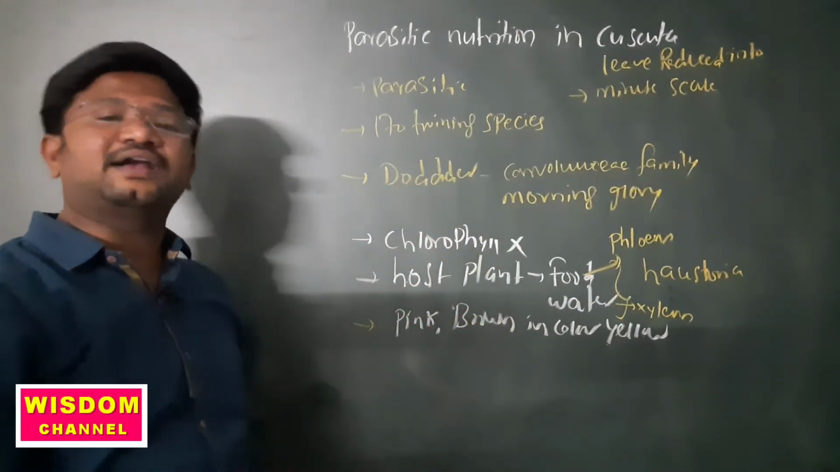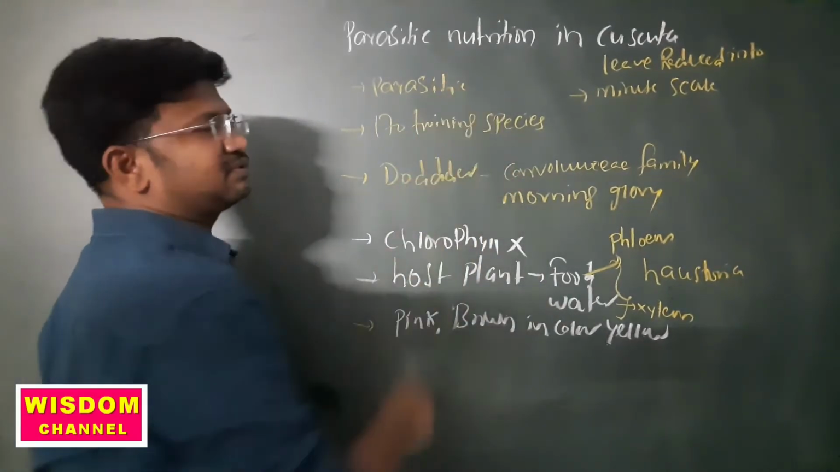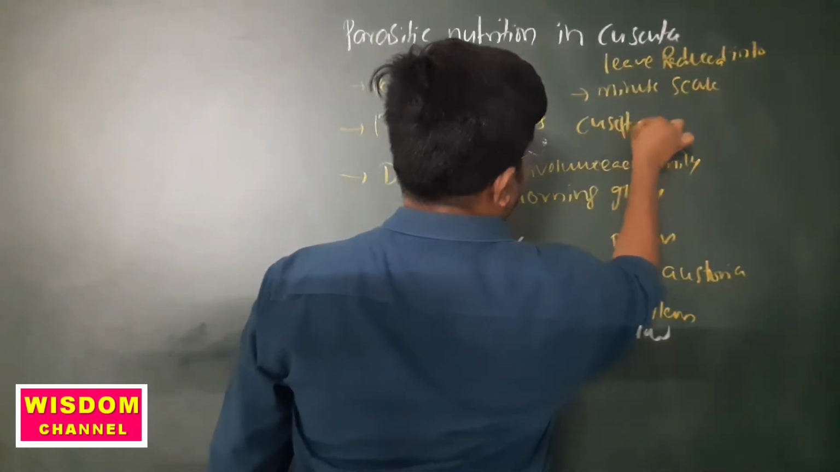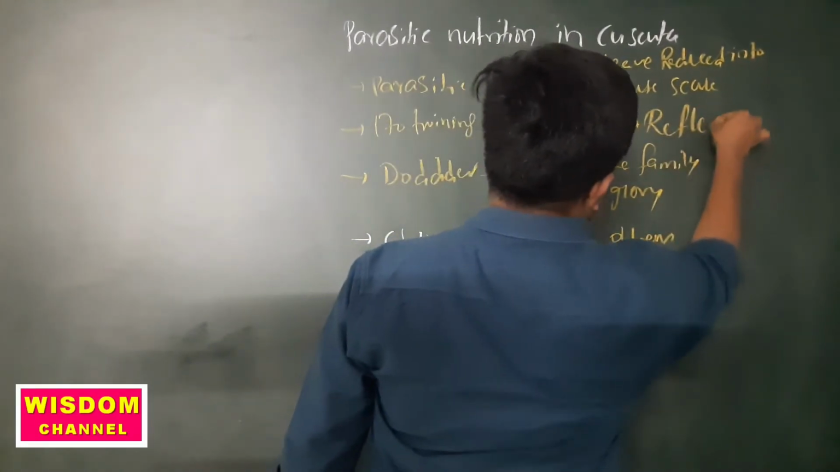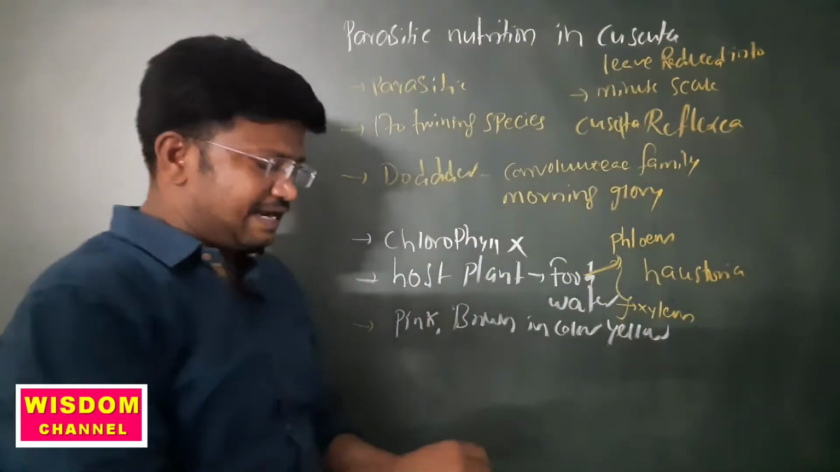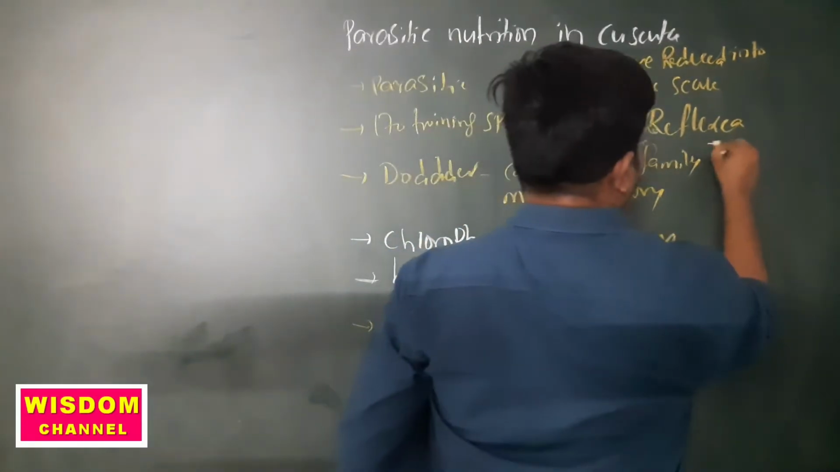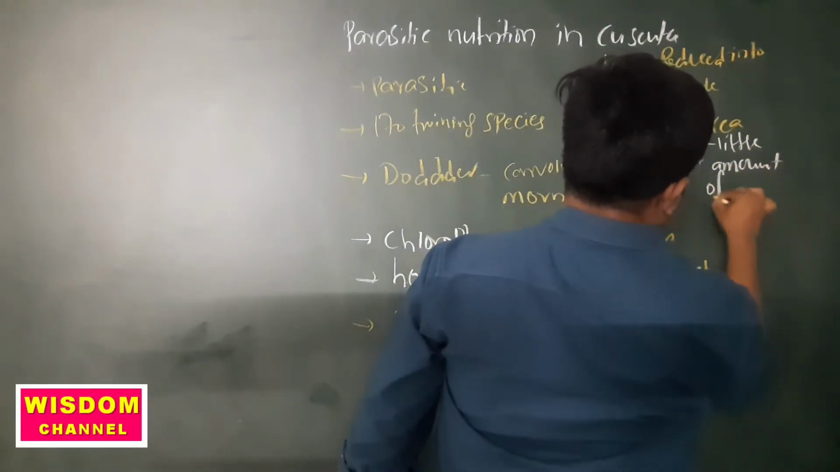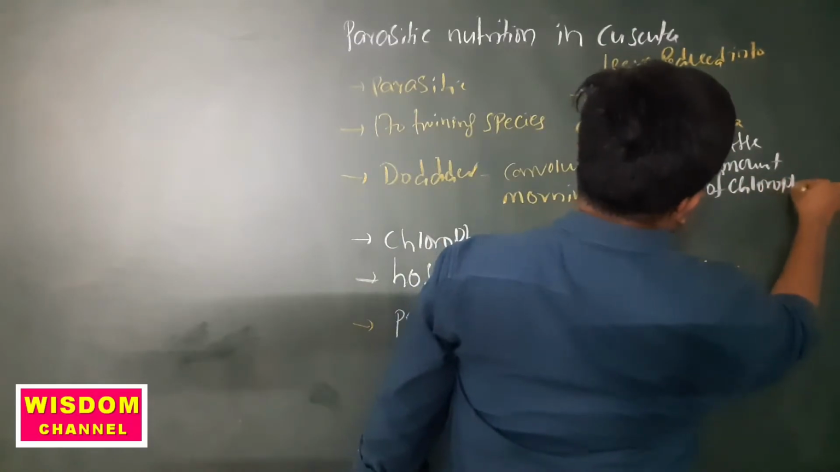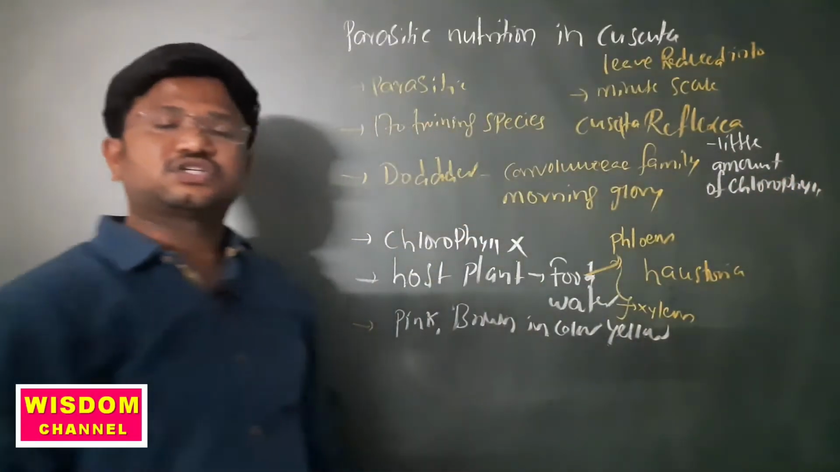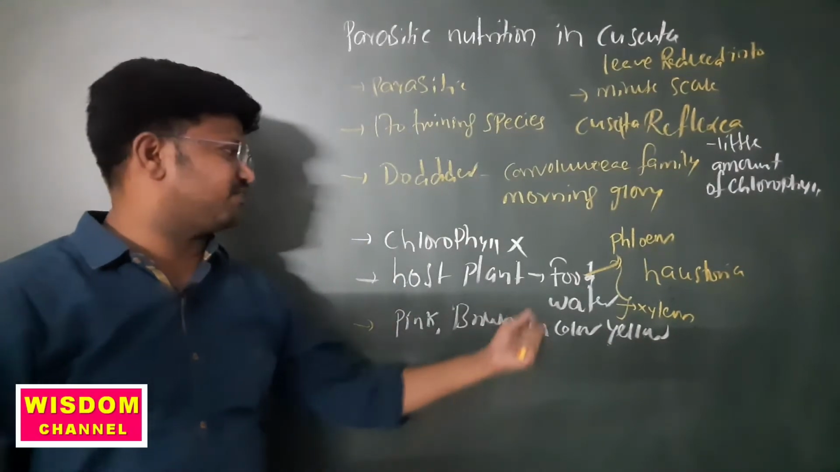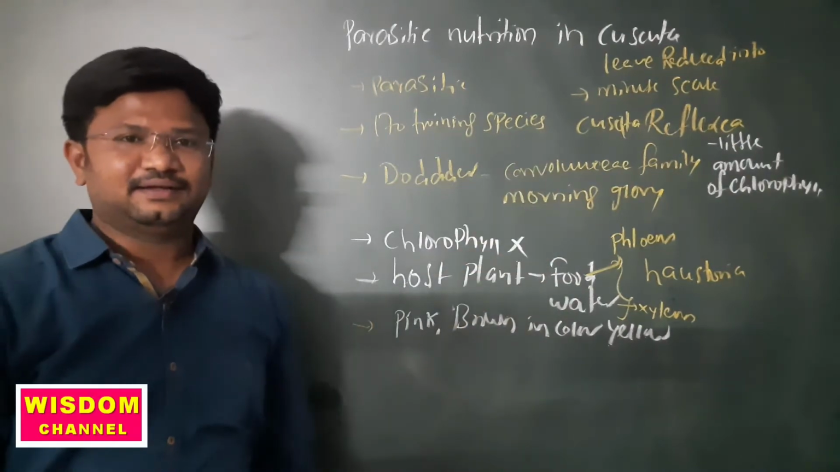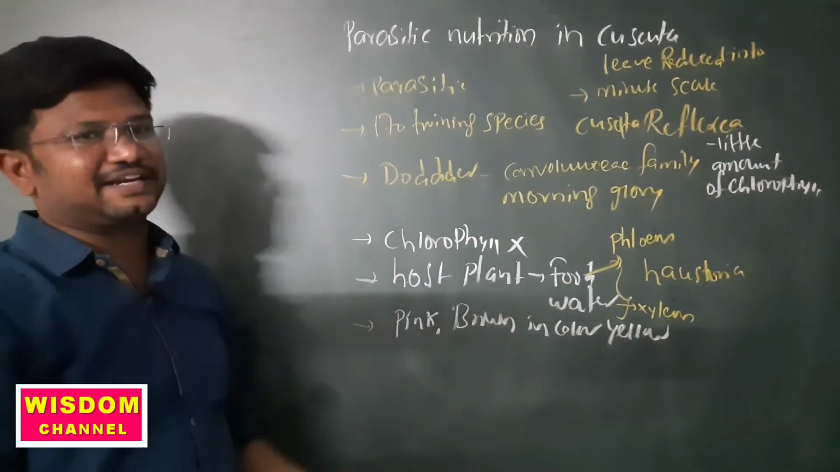And one of the plants in the Cuscuta family, Cuscuta reflexa, has a little amount of chlorophyll in its body. So after grasping nutrition from another plant, they move to another plant. And this is about parasitic nutrition.